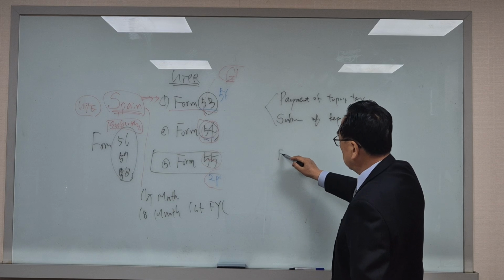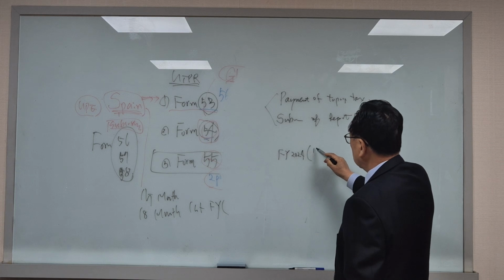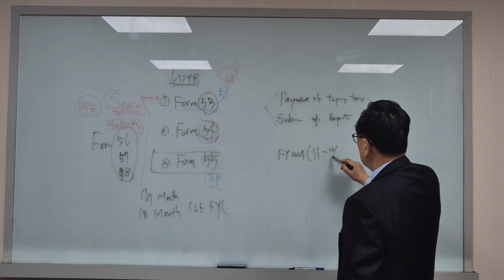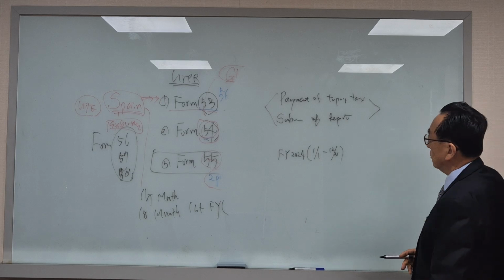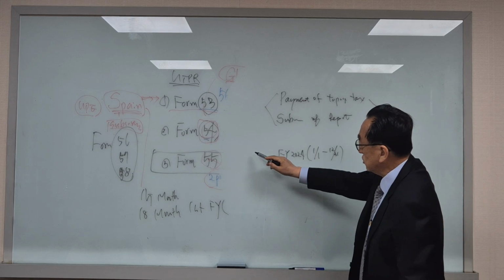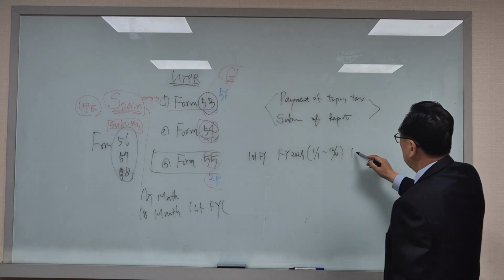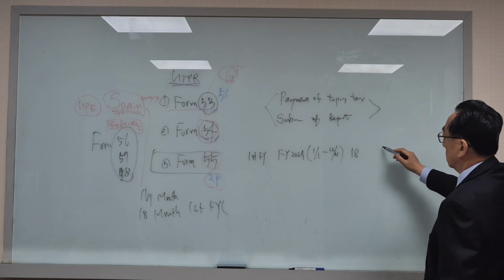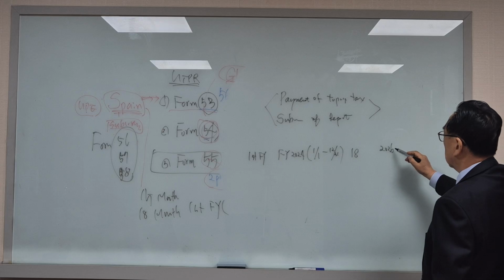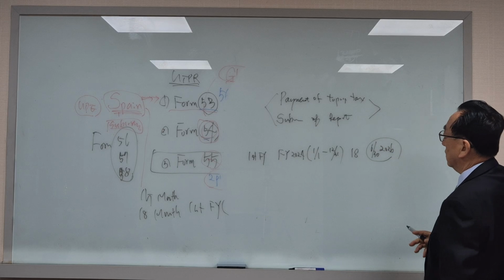So, for instance, for fiscal year 2024, for example, January 1st to December 31, this is the first fiscal year of GMT. So in this case, 18 months is allowed. This means June 30 of 2026 will be the deadline.